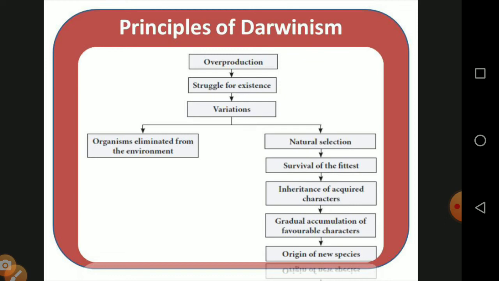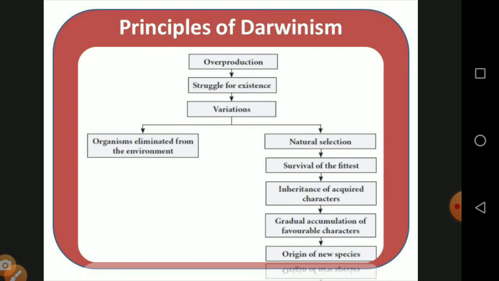Struggle for existence. Each and every type of organism, in their day to day life, faces the problem of existing. Variation: each and every type of organism has some kind of variation, that is, species variation, genera variation, interspecific variation, and intrageneric variation. Depending upon this variation, two criteria were proposed by Charles Darwin.